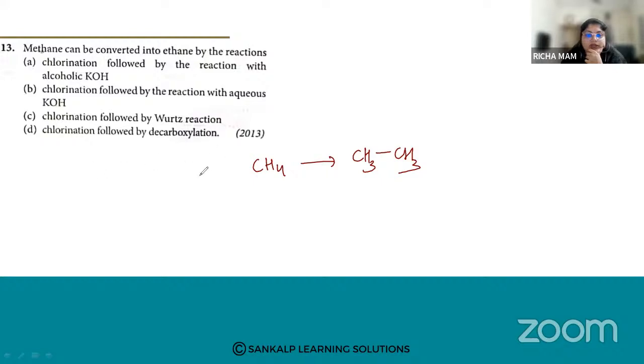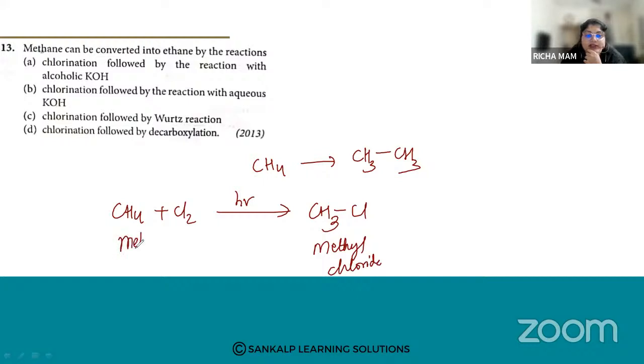How can we convert methane into ethane? First, we need to do the chlorination. Chlorination means addition of chlorine. Just see here. CH4 plus Cl2 in the presence of light. At each step, only one of the hydrogens will be replaced by the Cl group. So what I got is methyl chloride. We did chlorination in the presence of light, and we got methyl chloride.